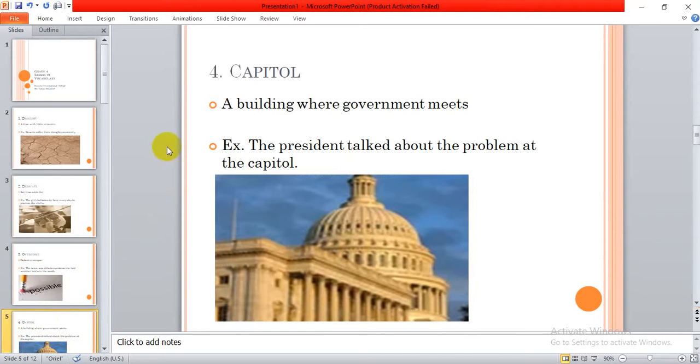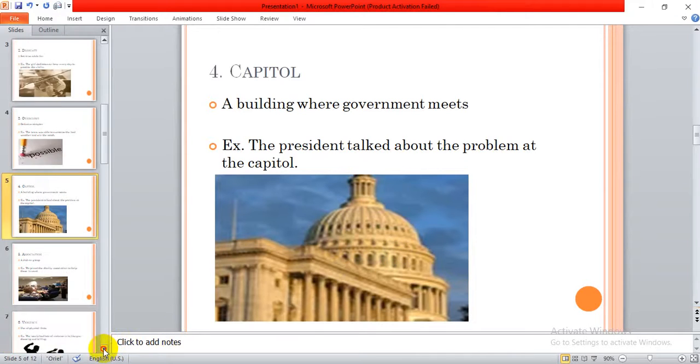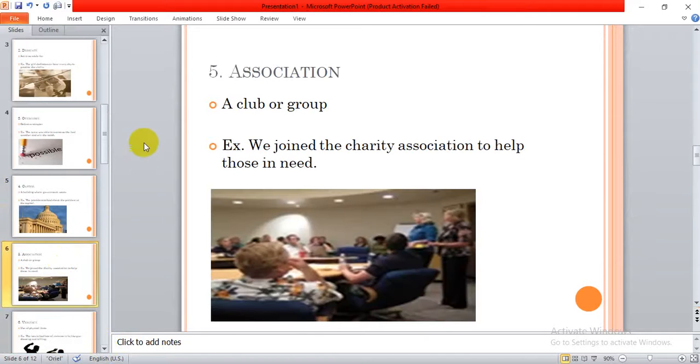Number 4, capitol. That's a building where government meets. For example, the president talked about the problem at the Capitol. So this here is a Capitol building, and here the government can meet to discuss important issues or problems. Alrighty, let's keep on going.